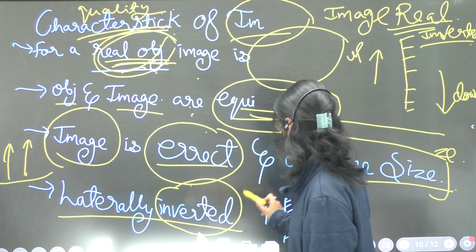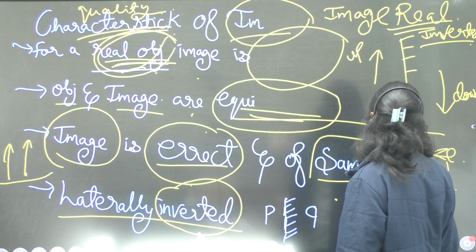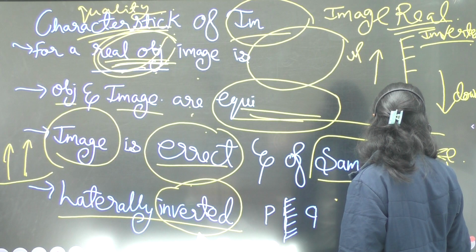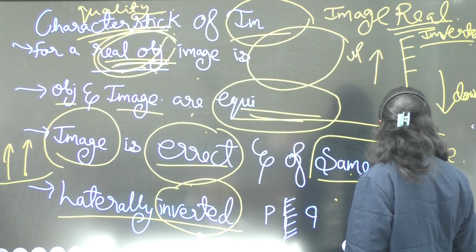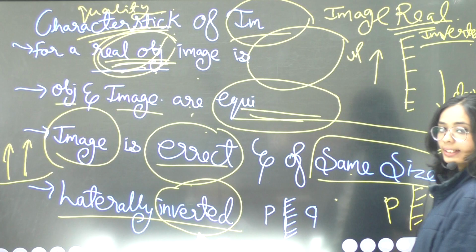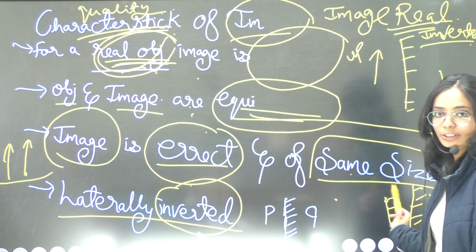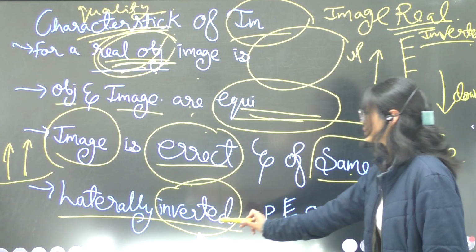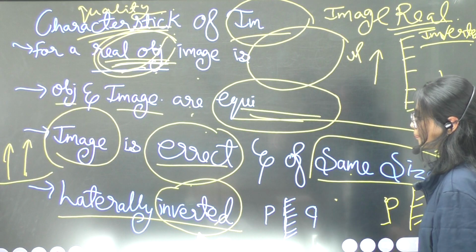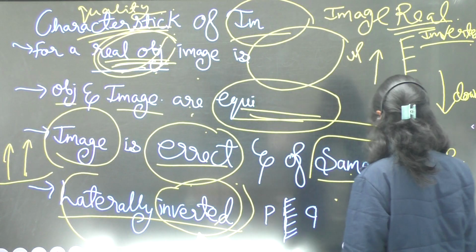If we draw a P like this, then behind the mirror it will be opposite to that. You can clearly see that the second P is opposite to the first P. So it is the inverted P. In lateral inversion, we get inverted positions.